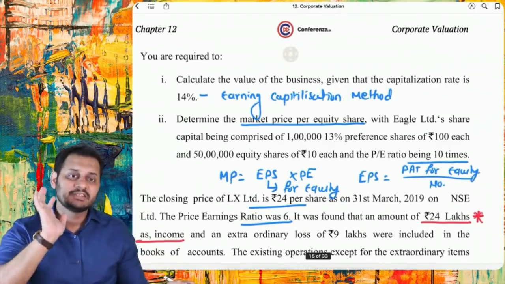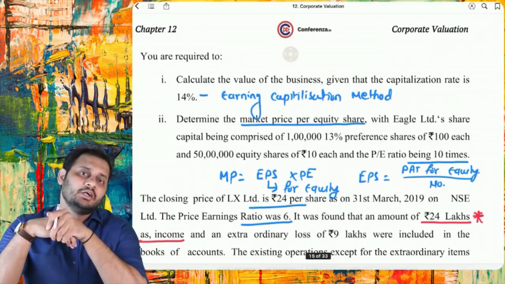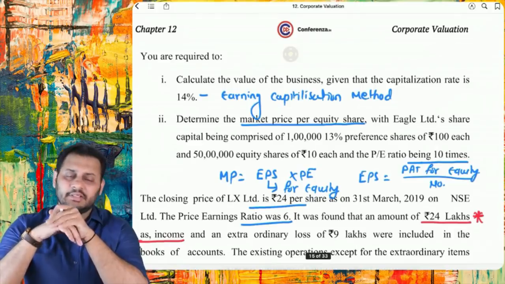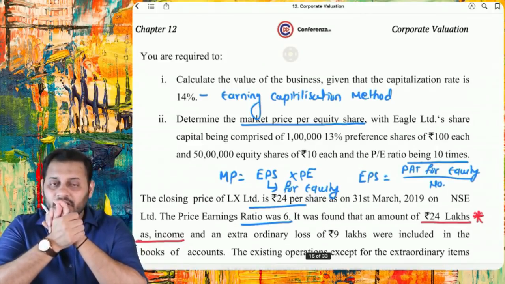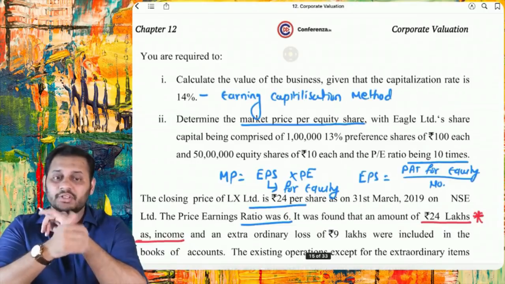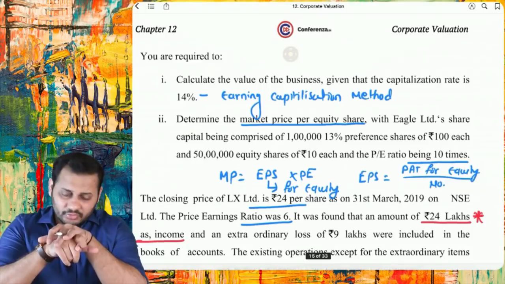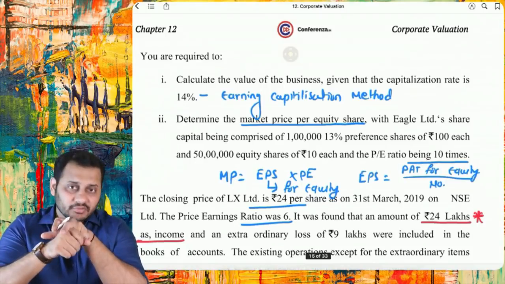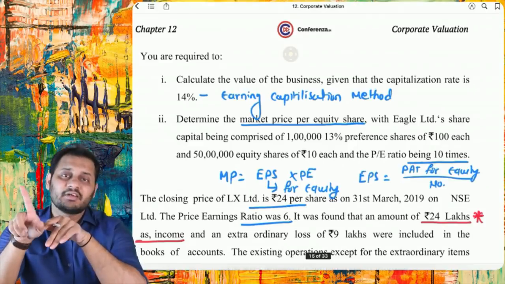Which other method is there? Do you think any other data is given in the question which will help us to calculate the value of the company using a different method? No, sir. Net assets are not given, total assets, total liabilities are not given, future cash flows are also not given, enterprise value details are not given. The only method left is the earnings capitalization method.